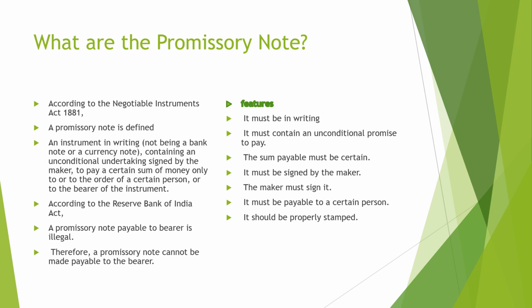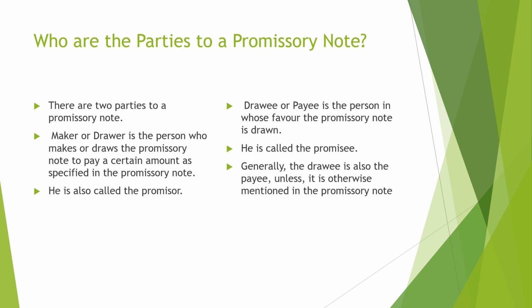There are certain features which are already given in the definition. We are taking the features from the definition. It must be in writing, it is an unconditional promise to pay, it must be payable as a certain sum to a certain party, the maker must sign it, it is payable to a certain person, and it must be stamped as per the law. Another question: how many parties are there in case of a promissory note?